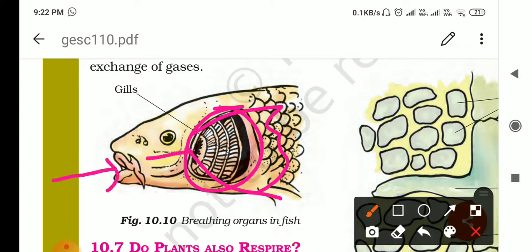Then it comes out from the gills, and the oxygen which is dissolved in this water is absorbed by the gills. And after some time again it will open its mouth, then water will enter, then come out from this. This is the circulation of the water, and the dissolved oxygen is absorbed through the gills, right? And carbon dioxide is also exhaled, and it is also released into this same water, right?